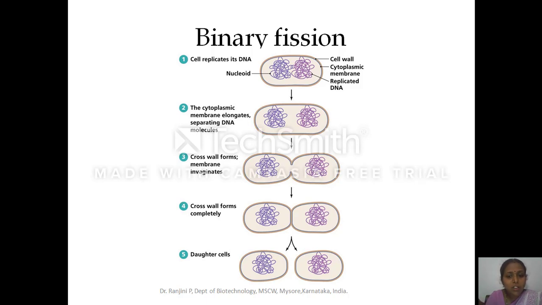The invagination of the plasma membrane takes place and this deepens, and the cross-wall will be formed between the two cells at the center, and these two cells get separated by the formation of the septa or cross walls. From a single cell you get two daughter cells, having the same genetic composition as that of the parental cell.